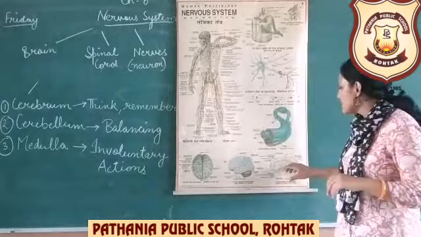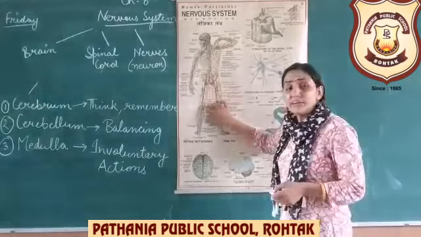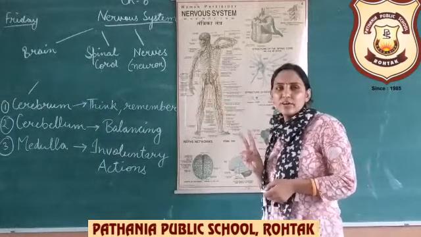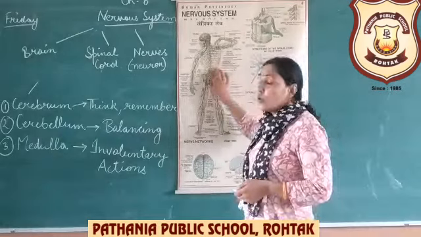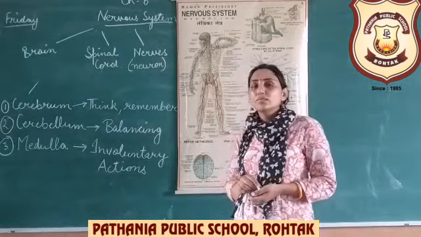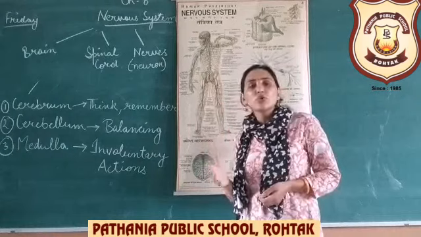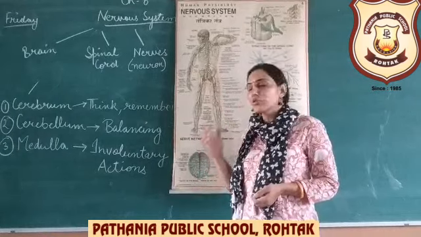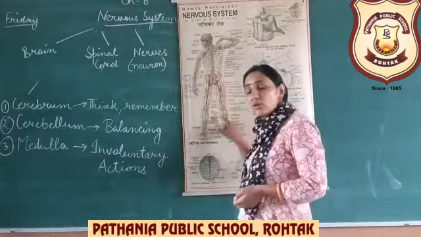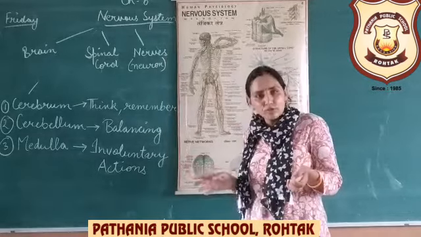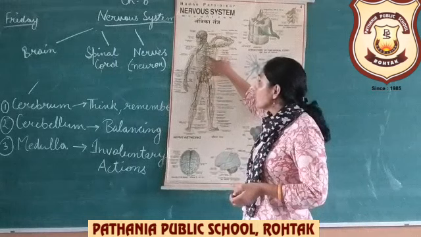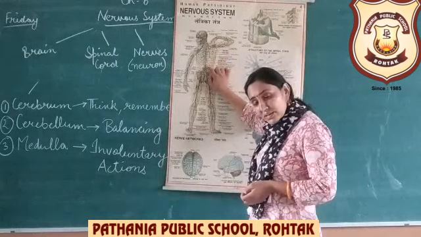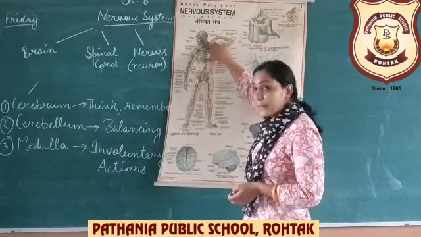As you can see, there are so many nerves present all over inside the body. So these are the different types of nerves. 2 types of nerves are there: sensory nerves and motor nerves. Sensory nerves are those nerves which are connected to the sense organs like ears, eyes, nose, tongue. And motor nerves are those nerves which are connected to different parts of the body. Clear beta? So sensory nerves get the signal from the sense organs and give it to the brain.